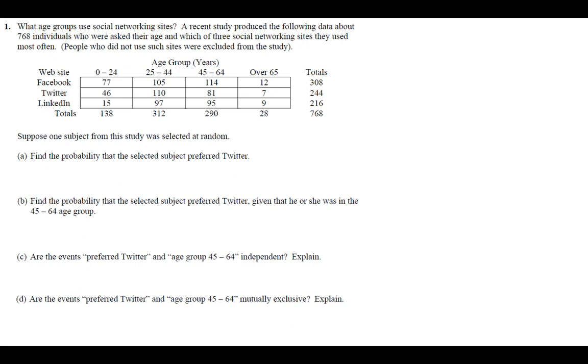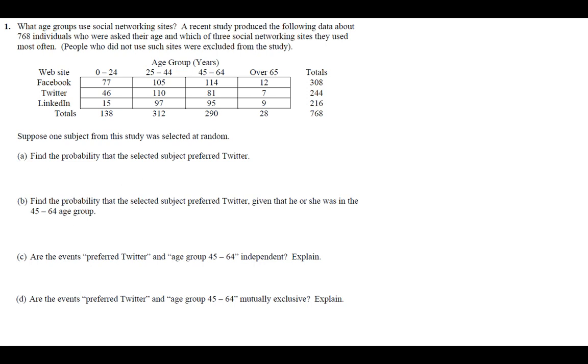5.3 Daily Check. Number 1. What age groups use social networking sites? A recent study produced the following data about 768 individuals who were asked their age and which of 3 social networking sites they used most often. People who did not use such sites were excluded from the study. Suppose one subject from the study was selected at random.